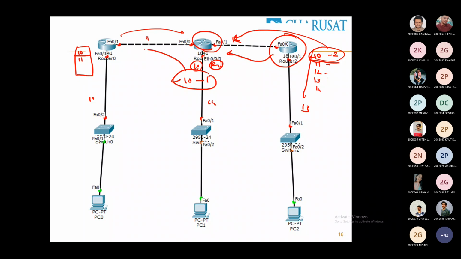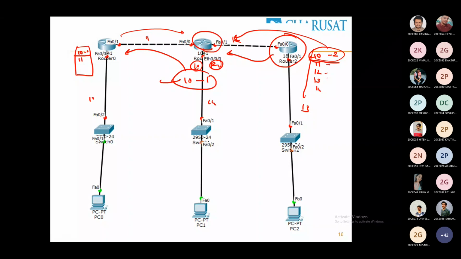Same way, this routing table will be given to router 0. It picks up the first entry 10-1. It already has 10-0. So which one will it keep? 10-0. It will not keep the other. So in a way, we are following the Bellman-Ford algorithm, shortest path.